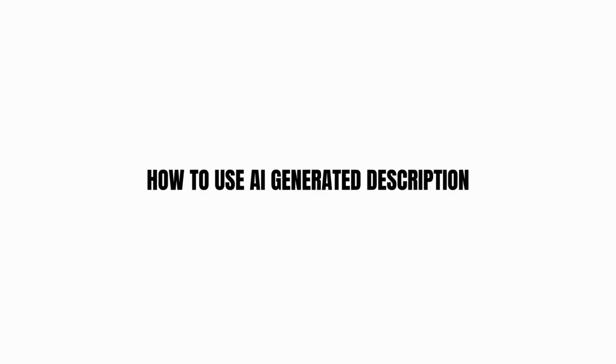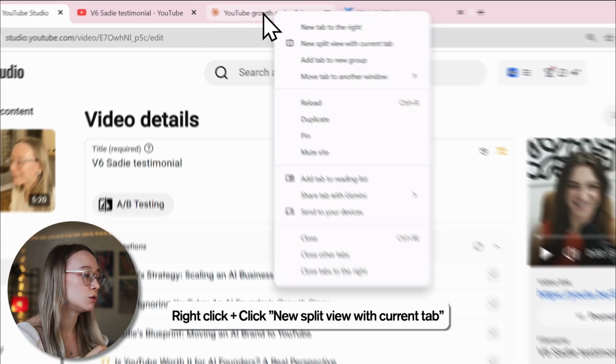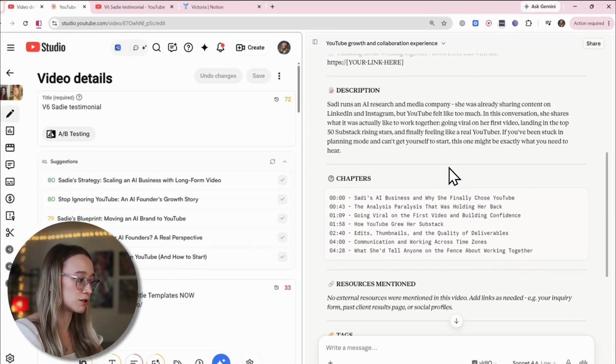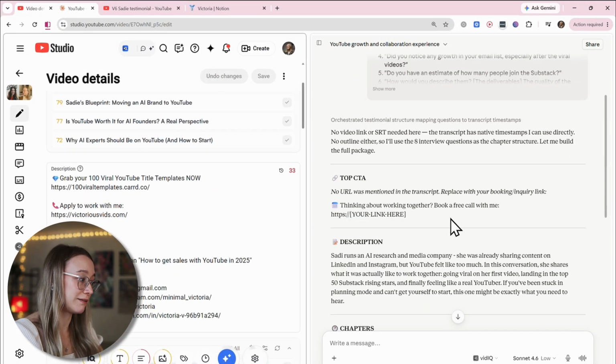First of all, what I do is I do the split screen. So here's where I optimize my video and I do the right click and do new split view with current tab to create that split view. It's Google Chrome's feature that I really enjoy. So that's how I work with kind of two screens with just having one laptop.